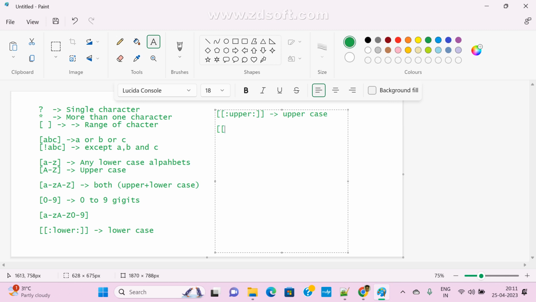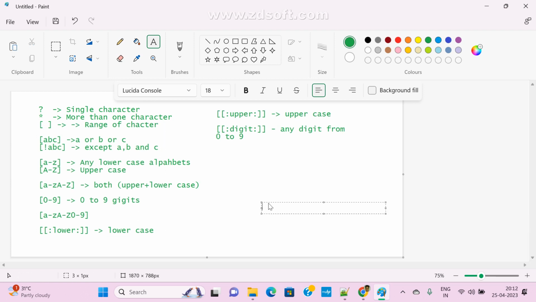I want to check only numbers, apart from this I don't want anything. Only numbers, so in that case we can simply use digit colon. It will verify only digits from 0 to 9. So these all are for validation purposes. Mostly we are passing these, and in coming classes I am mostly using this type of way so that we can easily understand.